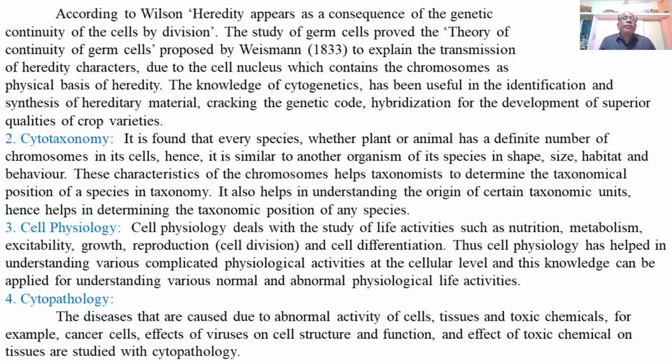According to Wilson, heredity appears as a consequence of the genetic continuity of the cells by division. The transmission of characters from one generation to the next generation is called heredity. So, according to Wilson, heredity appears as a consequence of the genetic continuity of cells by the process of cell division, that is mitosis.